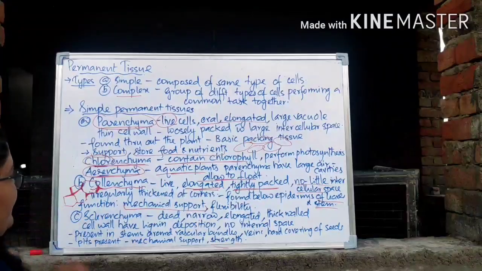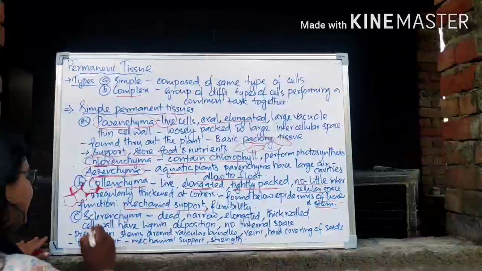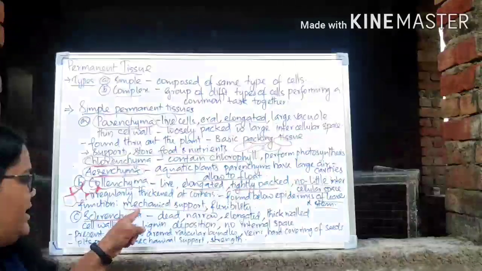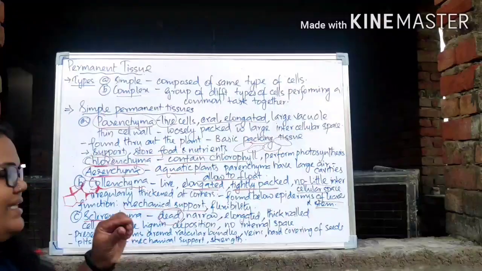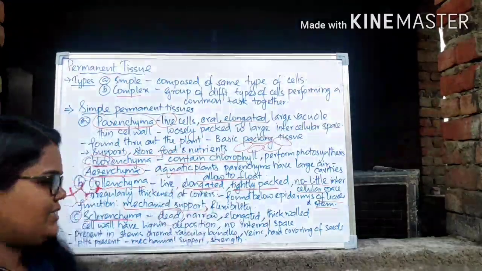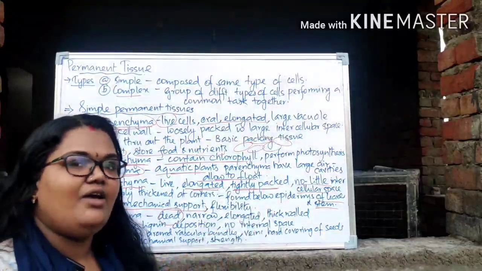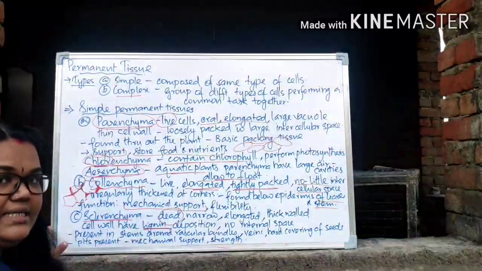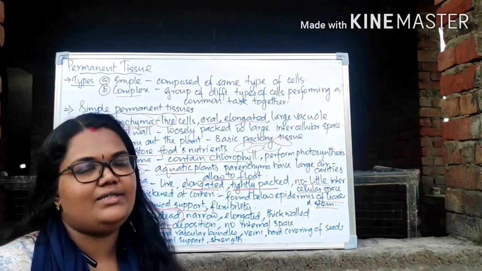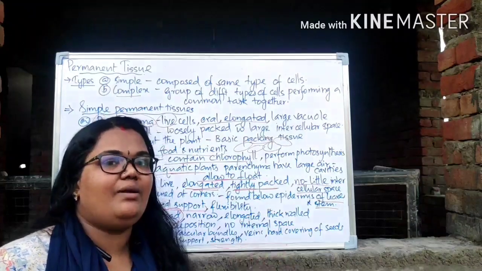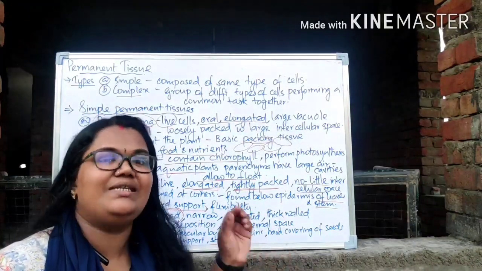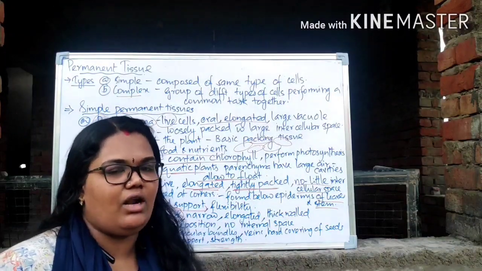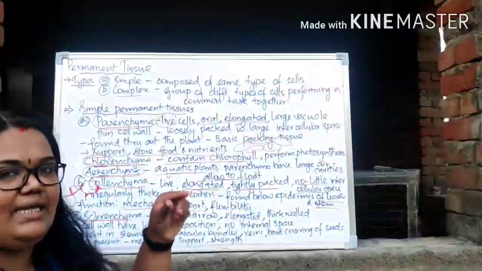And the last type of simple permanent tissue is actually the sclerenchyma, right? This is a dead tissue. These two are living tissue, but here this is a dead tissue, right? They are narrow, elongated and thick-walled. Why is it thick-walled? Here there is deposition on the cell wall, that is lignin, right? The cell wall we already know, as it is dead, right? On the cell wall there will be another deposition, the chemical substance lignin, right? Because of the deposition of lignin, it will become impervious to water and all other things, right? So that's why it is highly thickened, right?